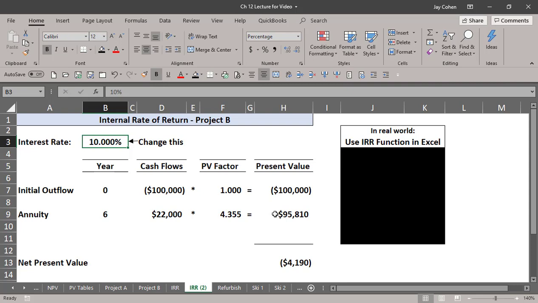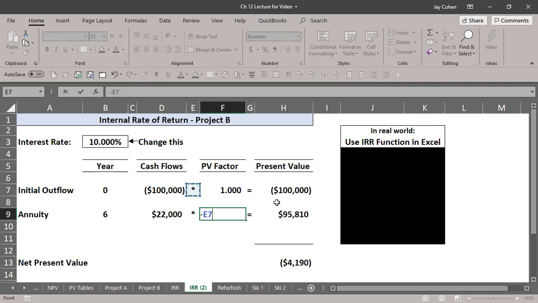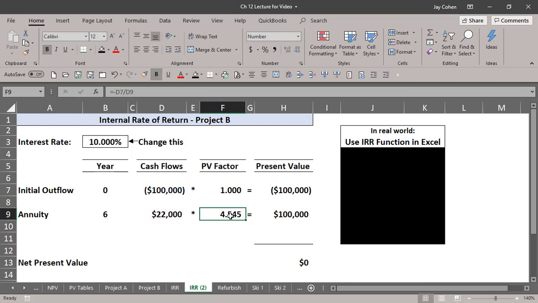The way to get there is you really just want this to be 100,000, because if 100,000 is the most you pay, and you're going to pay 100,000, then your NPV is 0. So all you do is take the initial investment, divide it by the annuity. I just did minus because it was already negative. That's the factor you need. You need a factor of 4.545. If you pay 100,000 for that 132, you'd be exactly at 0, which means that's the exact interest rate you'd need.